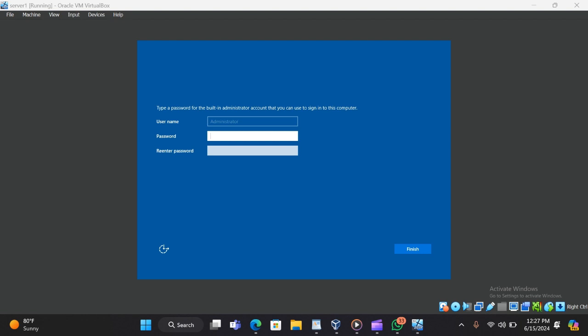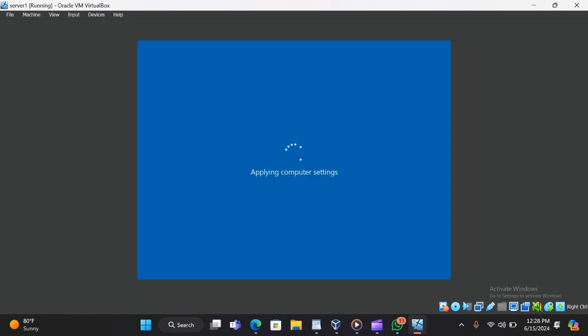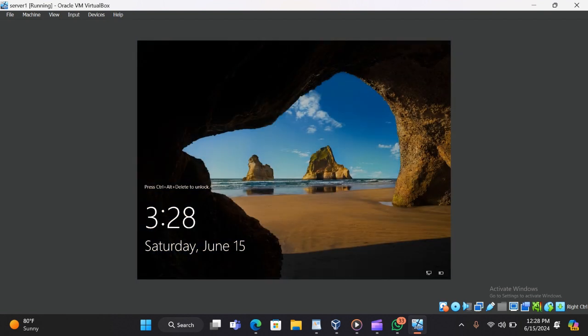Okay, it's time to set a new password. About the username, you don't have to change it because you already know that you are an administrator. So you can customize your password. Let's use admin1. So we finish our configuration and our installation. Now we are done with our Windows Server operating system.